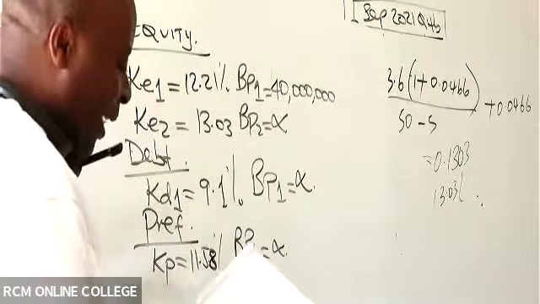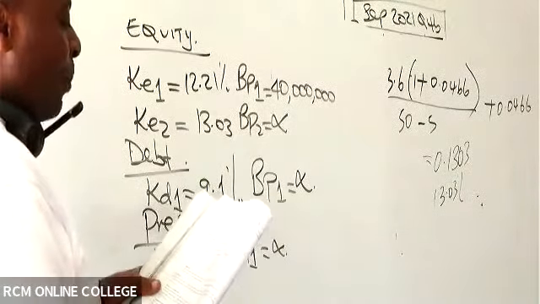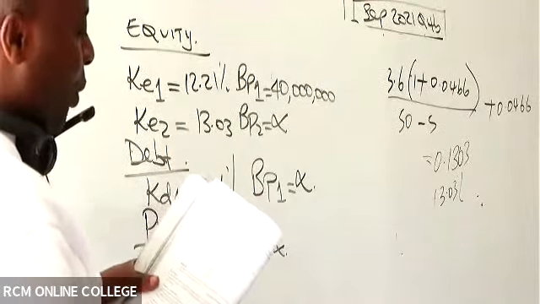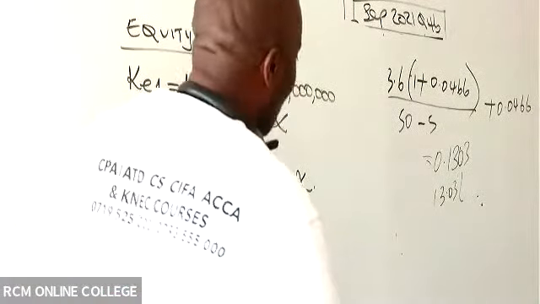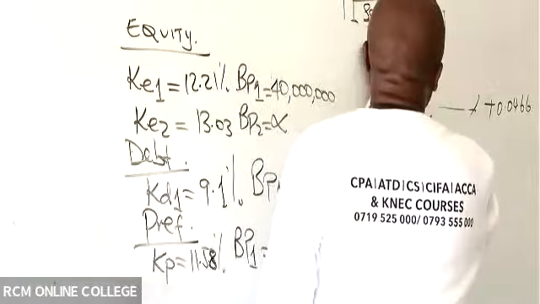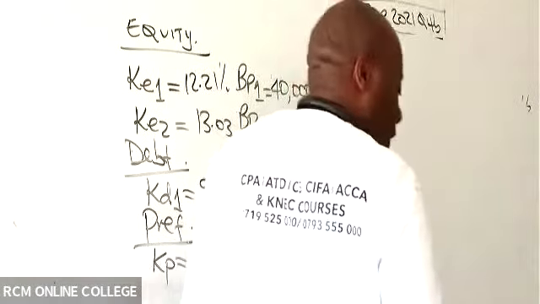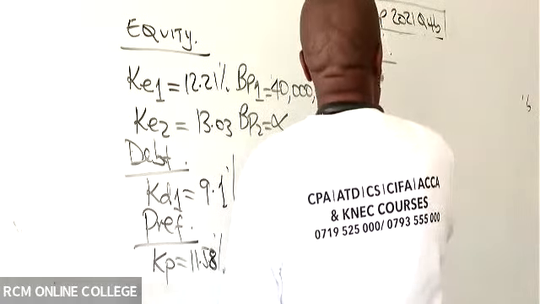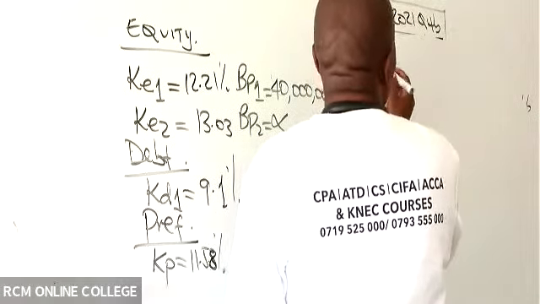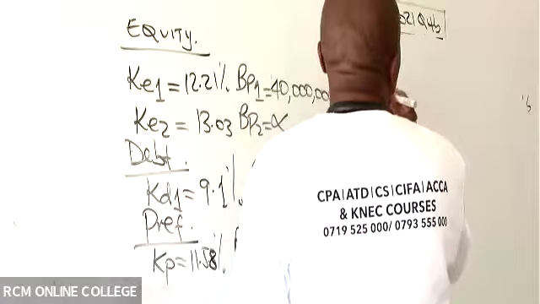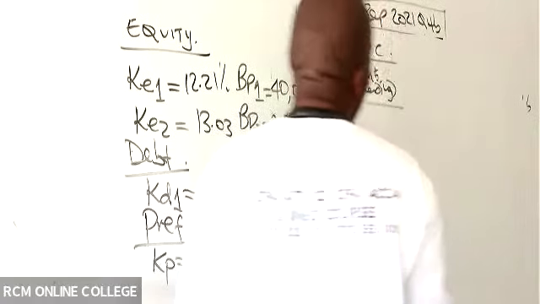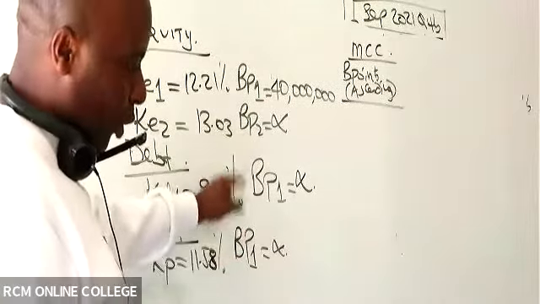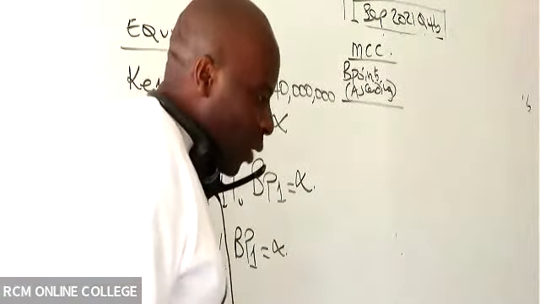Now, ladies and gentlemen, having done that wonderful job, I can go to doing the MCC schedule. This MCC schedule is what I would want to see whether my students will be able to do without struggling. Under the MCC schedule, first of all, you give us a column for breakpoints in ascending order. Fortunately, we only have one here. How I wish we had two. I'll get a question that has two.